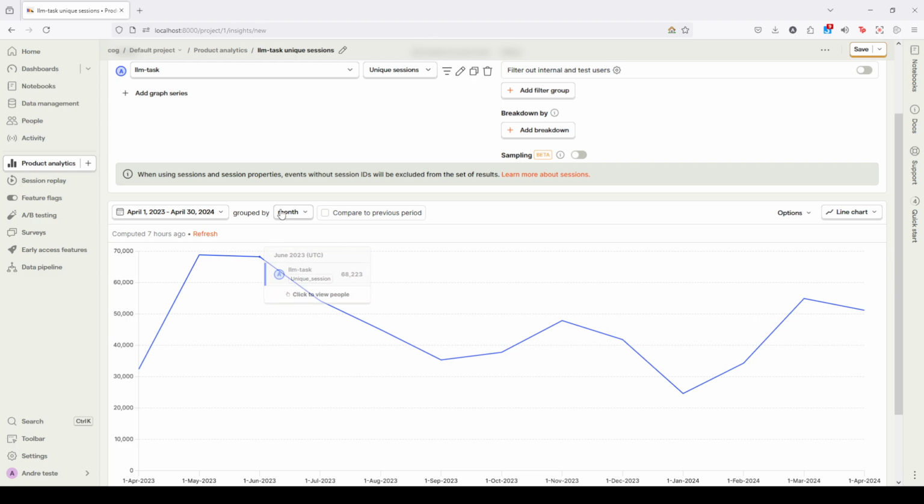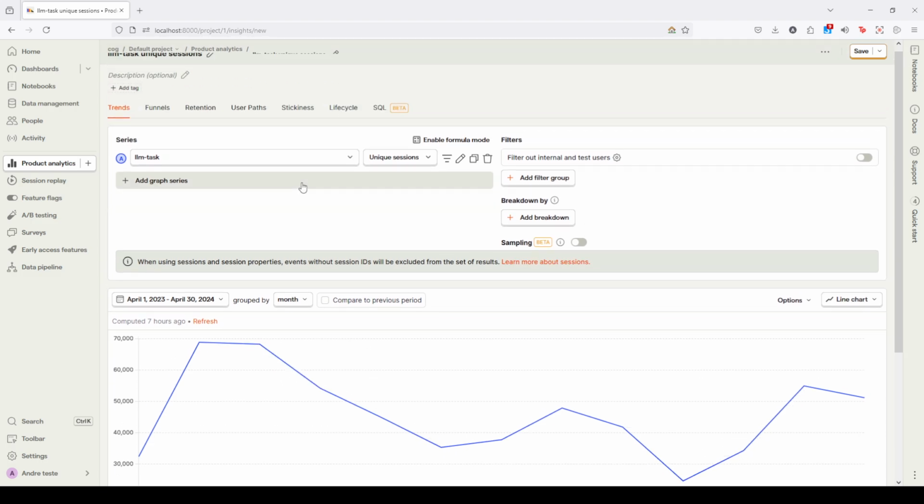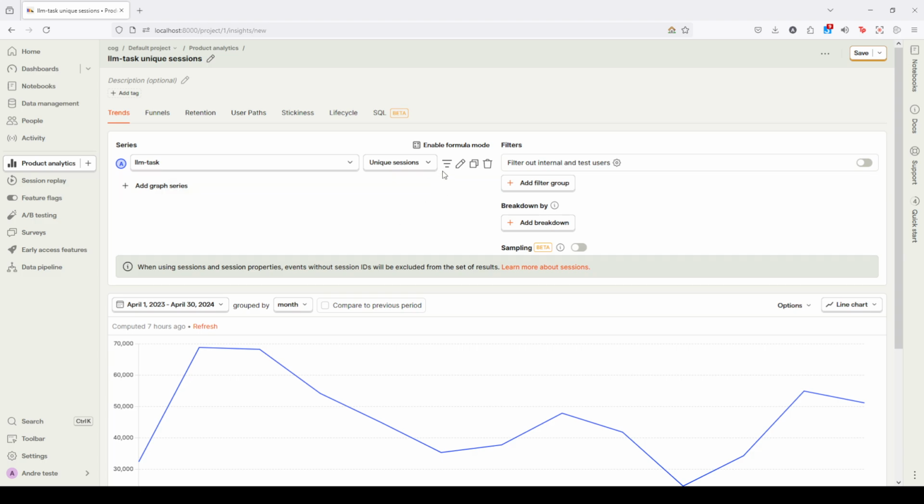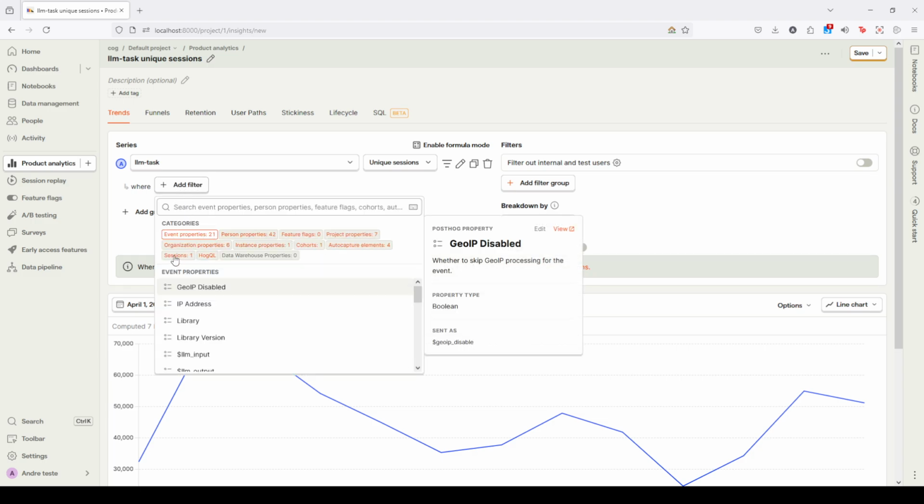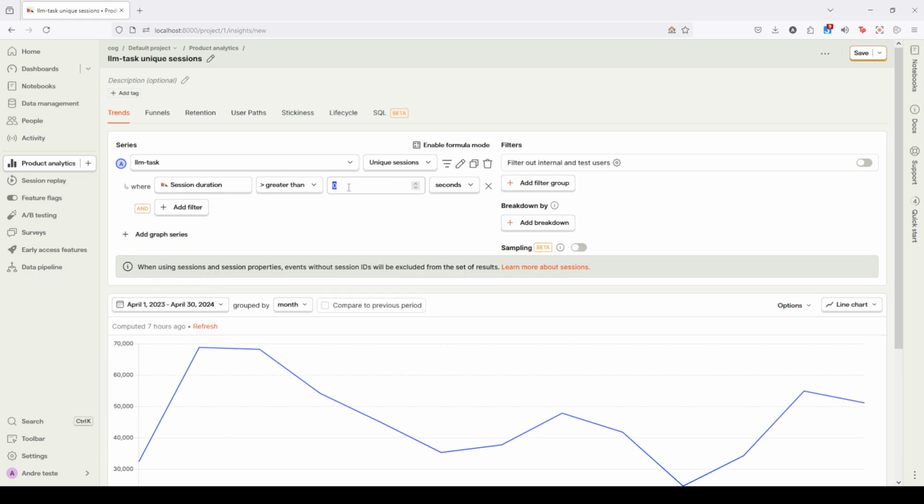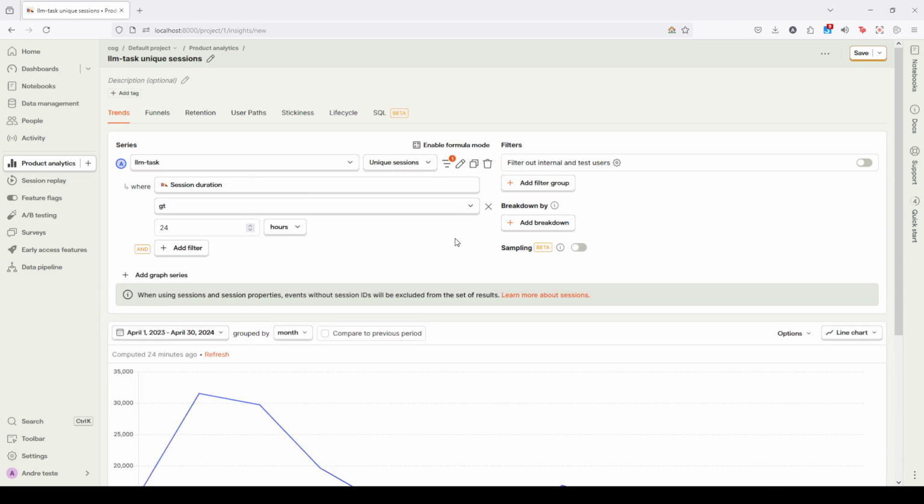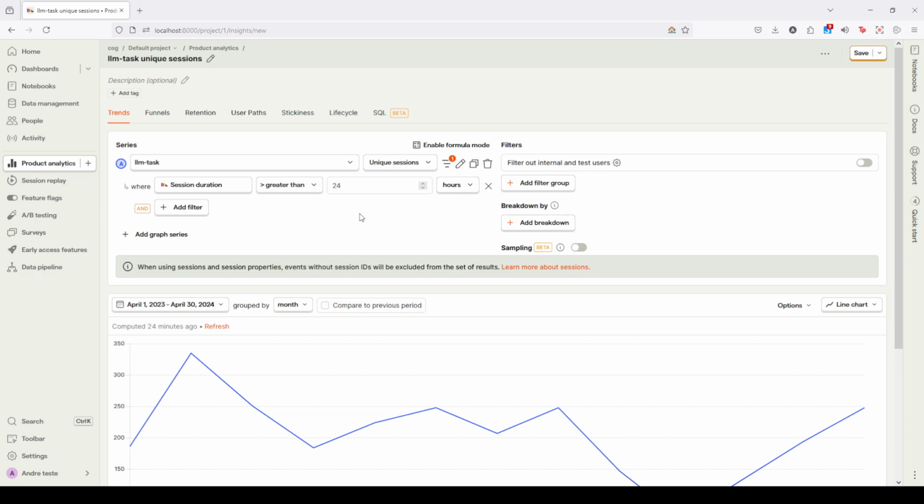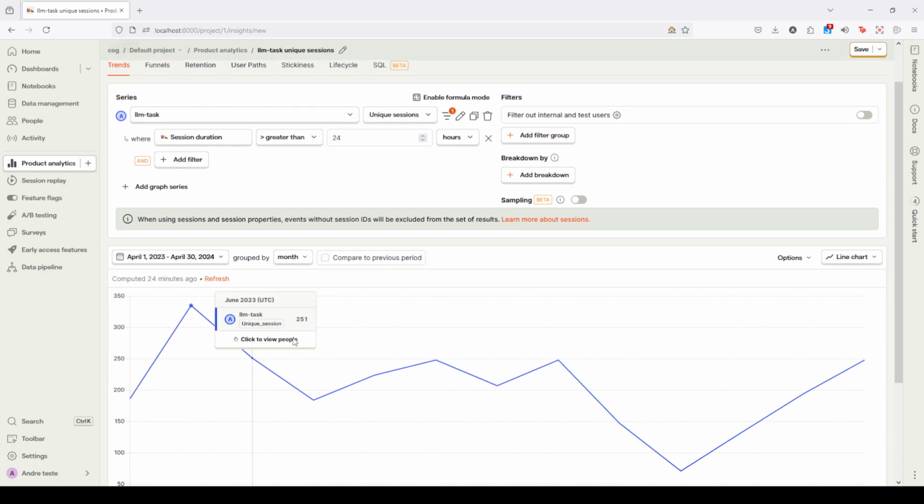Now, the first step to find users with sessions longer than 24 hours is to use a filter. And the filter I will use is here in the sessions tab. I'll select session duration greater than 24 hours, not seconds. Okay. And here I see all sessions that match the filter. For example, here on April, there's 248 sessions, conversations, with over 24 hours of duration.